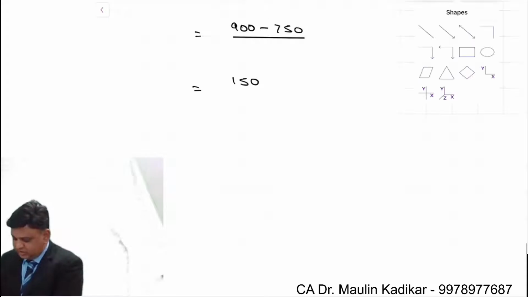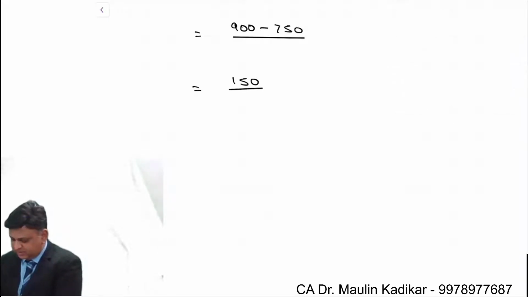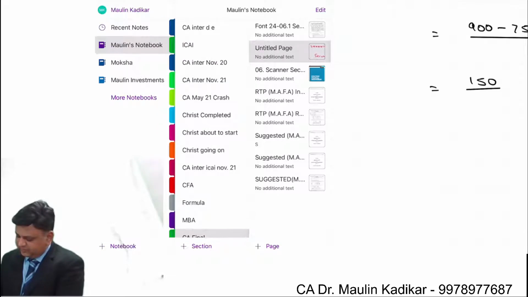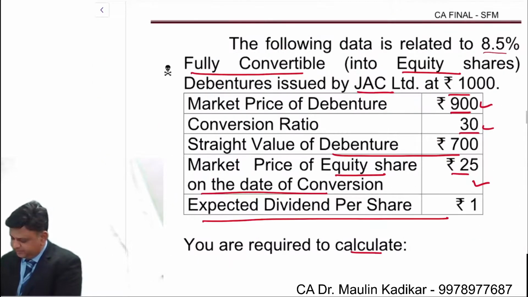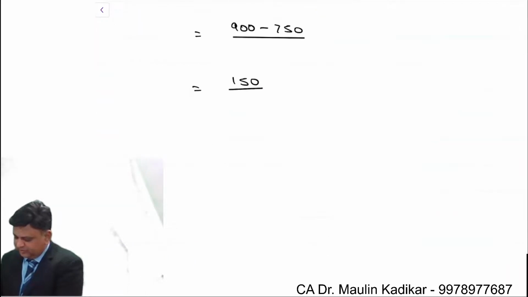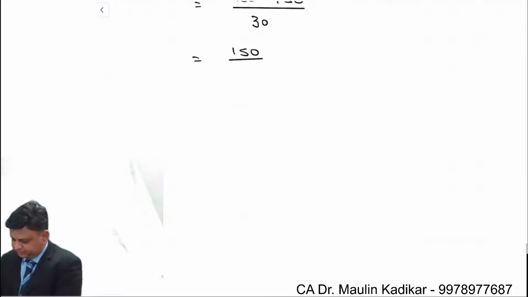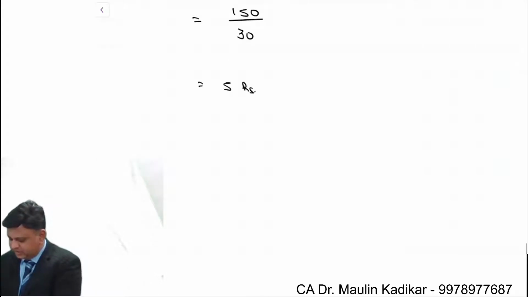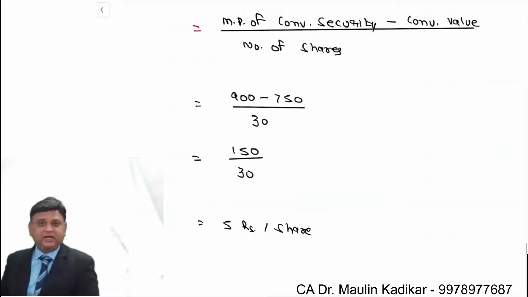Divided by the number of shares. We have been provided with the information about the conversion ratio, that is 30. So divided by 30, that comes to 5 rupees per share. That is the way we are required to calculate the answer.